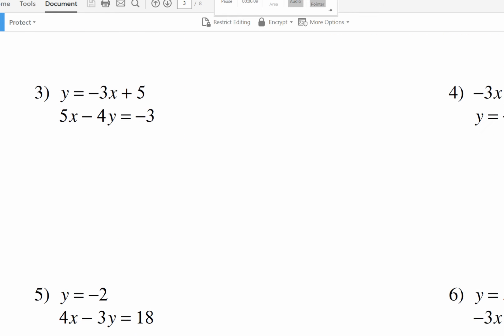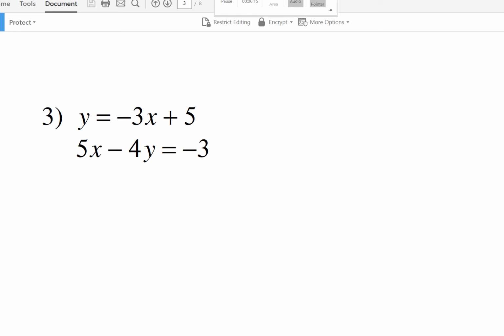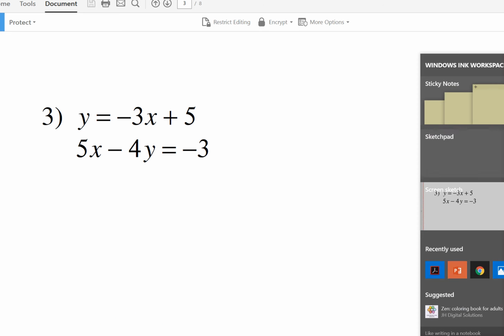I want to go try one of the homework examples with substitution. The example I'm going to try is number 3 from Wednesday night's homework. Here is what we did.